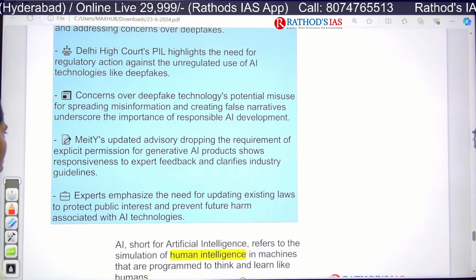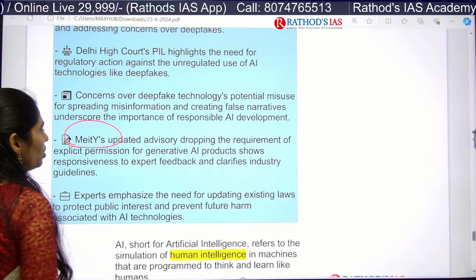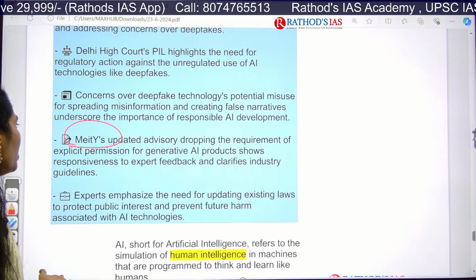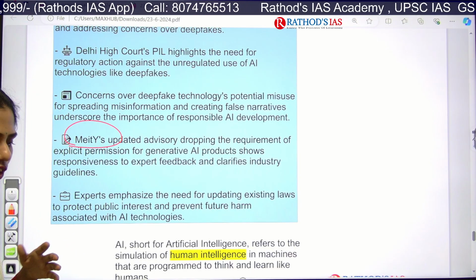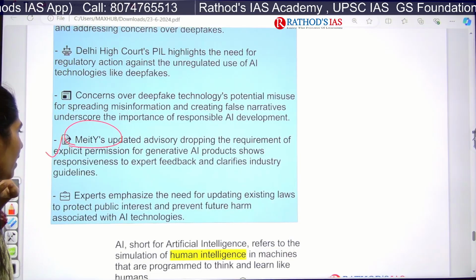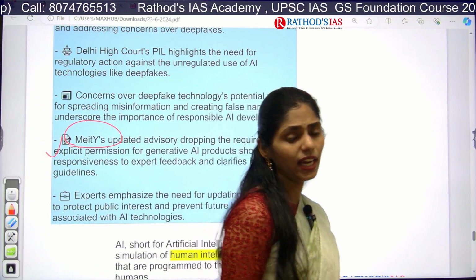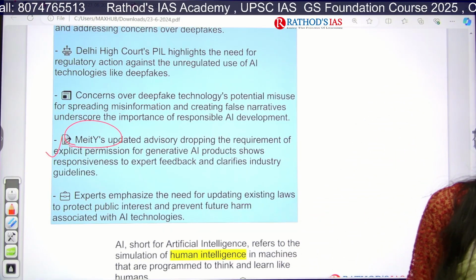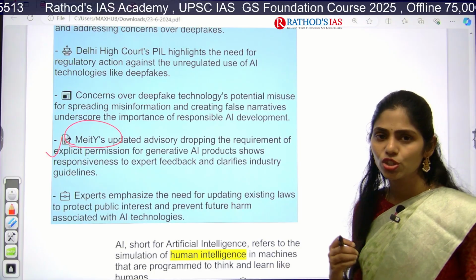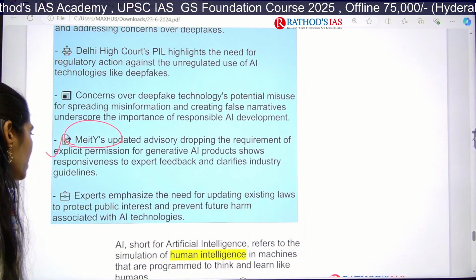Again, one more question. And next one is, recently the Ministry of Electronics and Information Technology updated an advisory dropping the requirement for explicit permission. So if you want to use this generative AI, yes, you need to take explicit permission for that. Okay, so this article is saying that yes, we need innovation on one side, we need proper regulation also. So both of these should go on in the same way. So this is the thing which it mainly said.